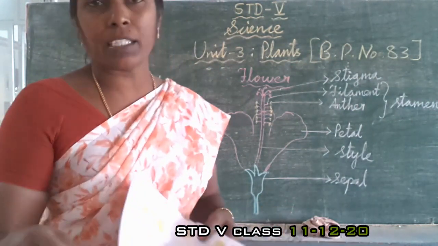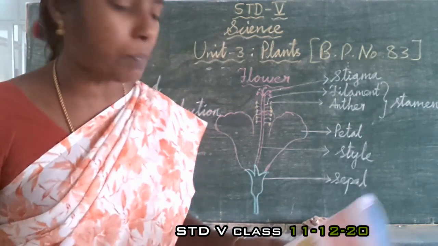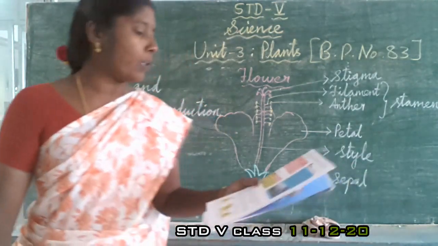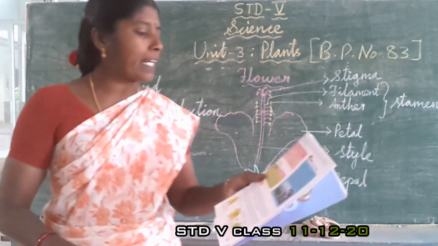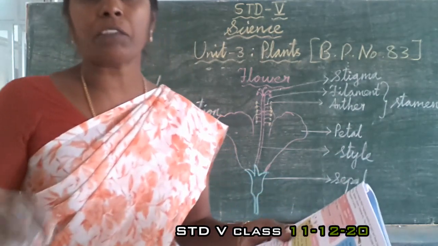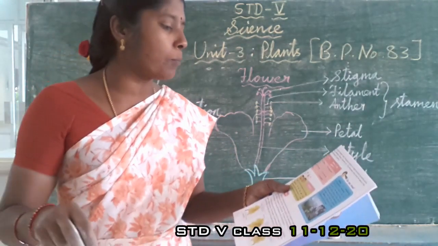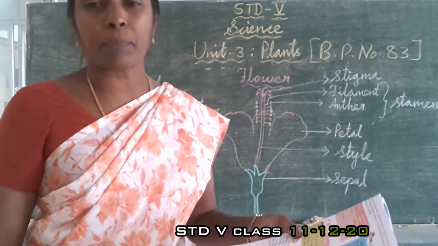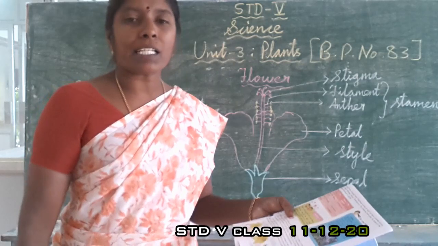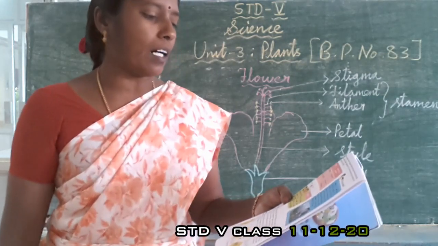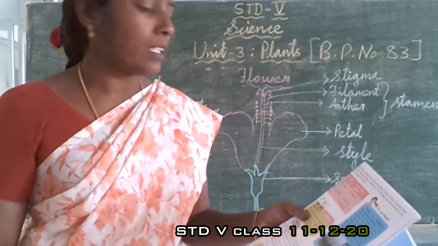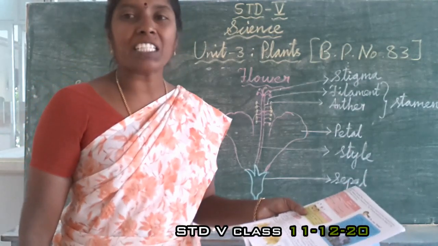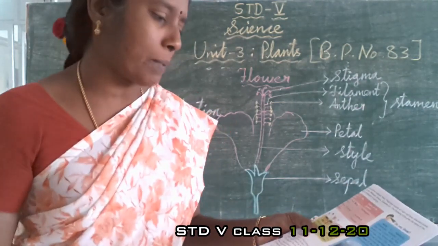Green color means the pigment chlorophyll is present. Okay, that's all about that. You keep it in your mind. If the petals are in red, pink, blue and purple color, anthocyanin is present. Then if the petals are yellow and orange in color, carotenoids is present. Then if it is green in color, chlorophyll is present.